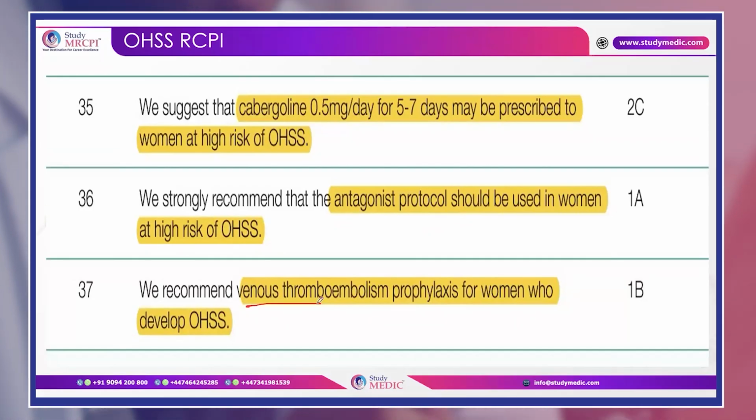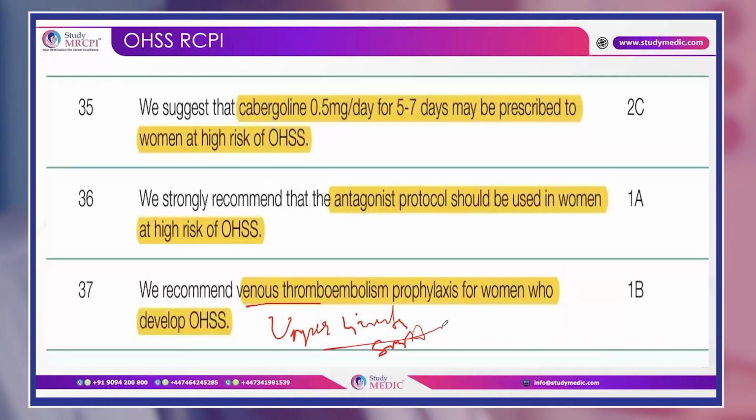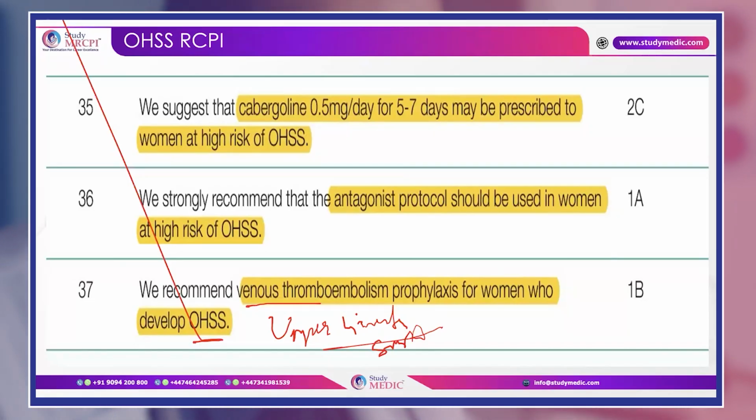Where does thromboembolism mostly occur in case of OHSS? It is in the upper limbs. So whenever you think that OHSS is there and venous thromboembolism is there in case of OHSS, you have to give low molecular weight heparin.